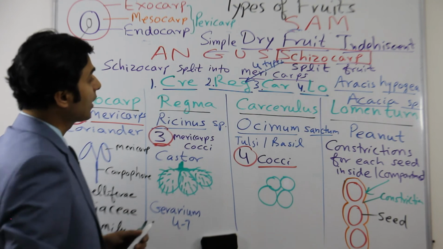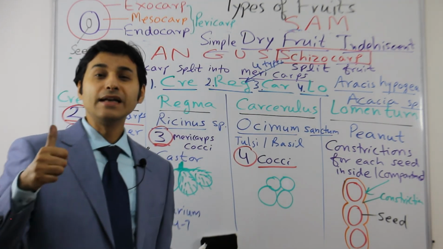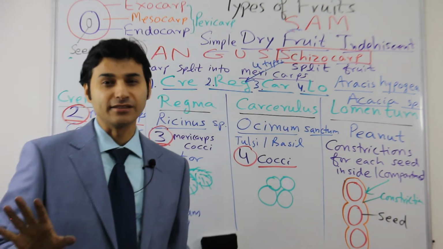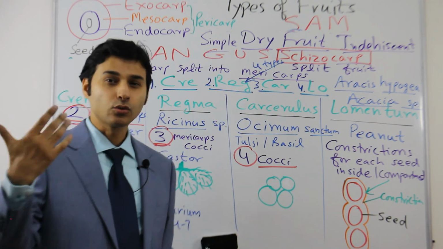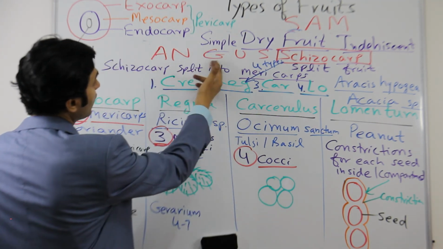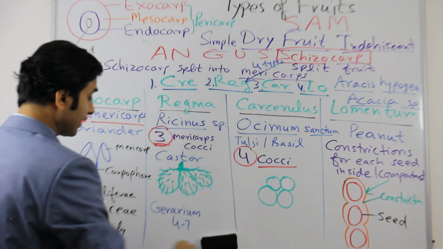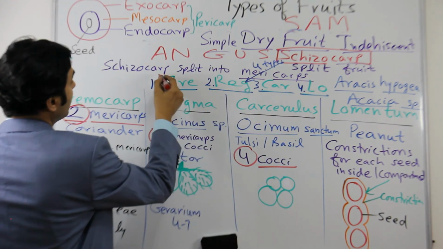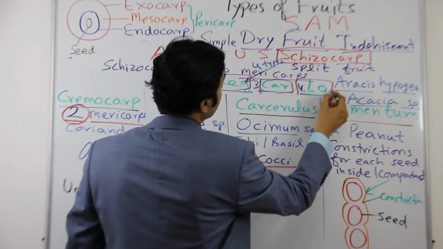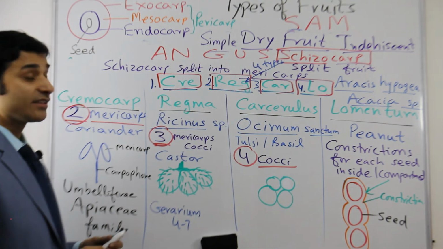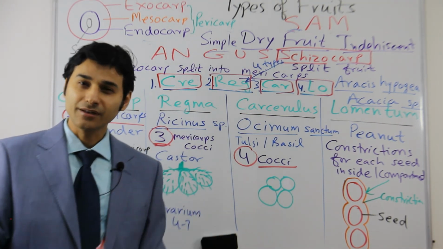So this is how we finish now the dry indehiscent fruits, all the types of indehiscent fruits, starting from the guess method: achene, nut, grain, utricle, samara, schizocarp, and then the subdivisions of schizocarp, cri, reg, car, lo, with examples. So I think now the types and examples are clear to you.